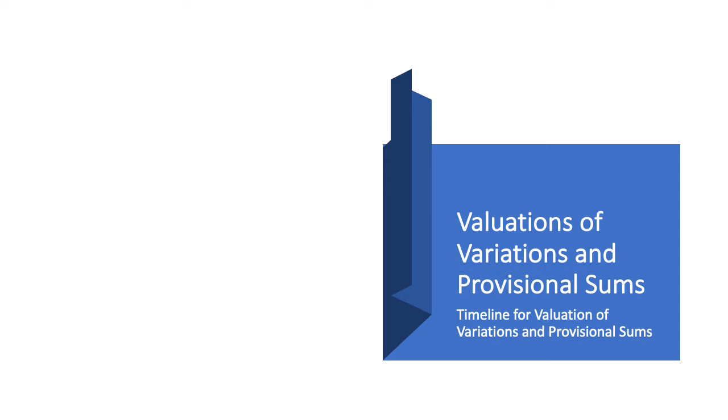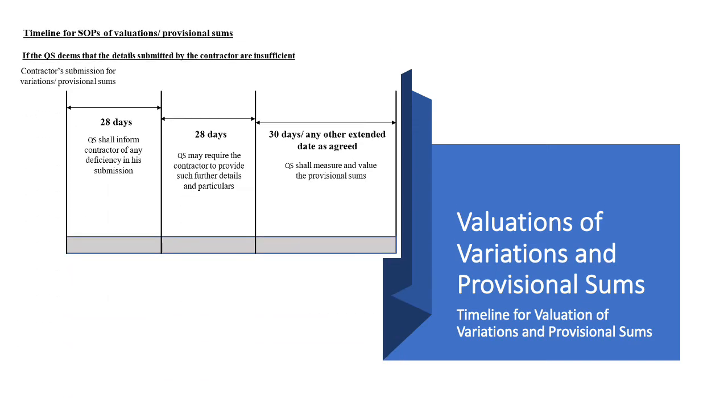All variations shall be measured and valued by the QS. Upon completion of the variations, the contractor shall submit complete details and particulars as required by the architect and QS for valuation of variations. Where any recording of site information or site measurements are carried out at the site, the contractor is needed to provide the QS with such assistance as may be necessary.